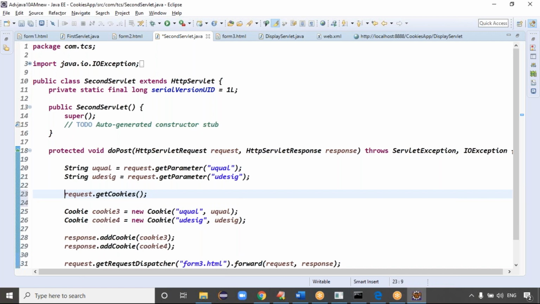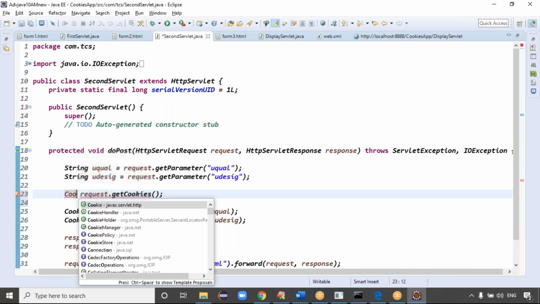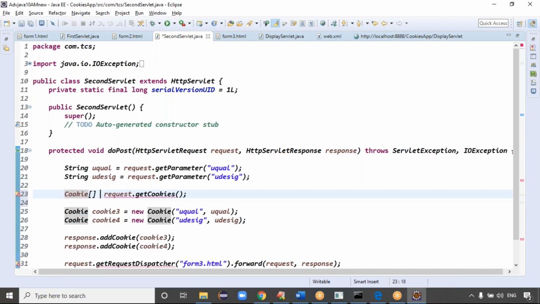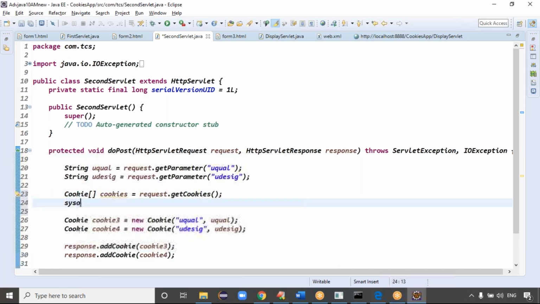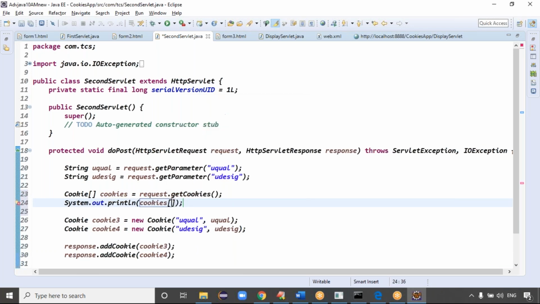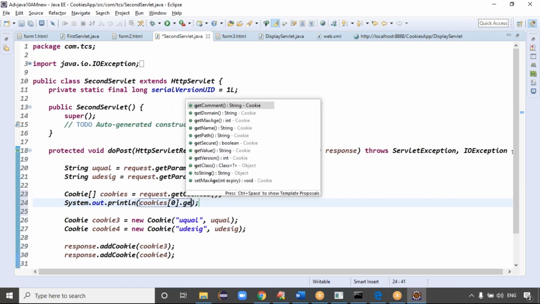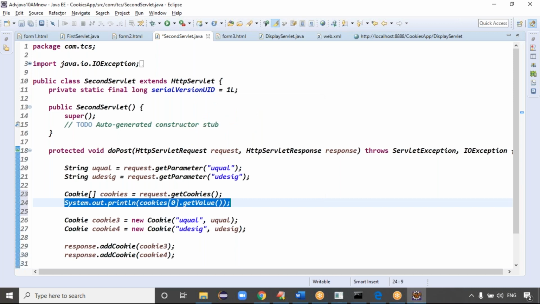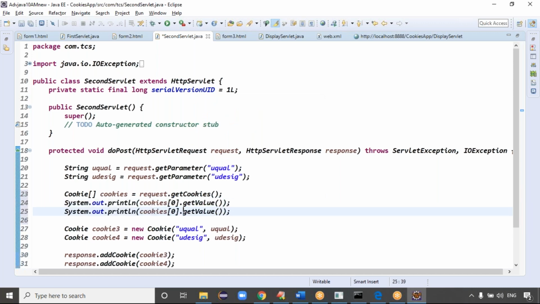In the second form, how many cookies will you get now? Two. Two cookies I will get, right? Exactly. Can I use a print statement, the SOP statement? So cookies dot, cookie of 0 dot, you can add getValue. So cookies dot one of getValue, right?